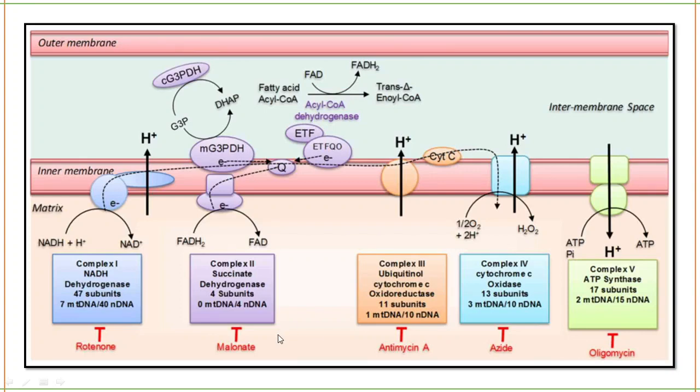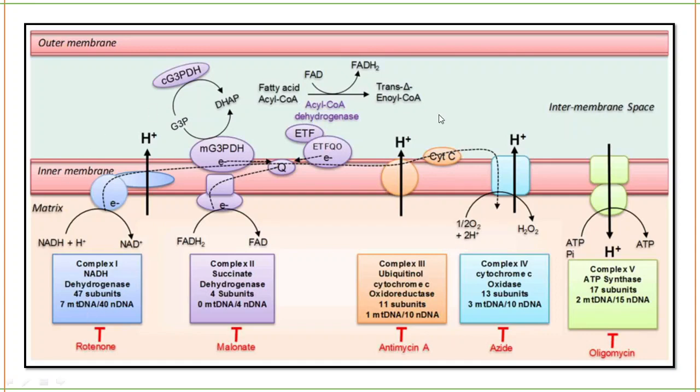Now we are going to see some of the inhibitors involved in the electron transport chain. A very, very important concept, because they will ask you about these inhibitors in the exam. If they ask which inhibitor inhibits complex 1, you have to say rotenone. Rotenone inhibits complex 1. Malonate inhibits complex 2. Antimycin A inhibits complex 3. Azide inhibits complex 4, and oligomycin inhibits the F0 F1 ATPase, the ATP synthase complex. You have to remember this, very, very important.